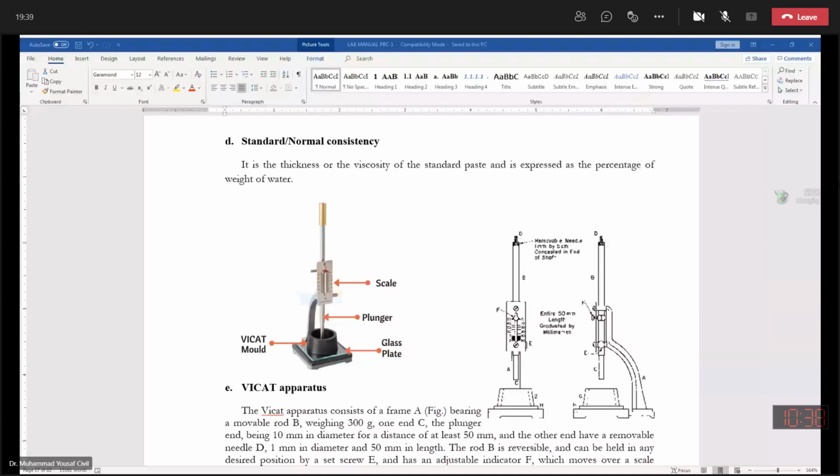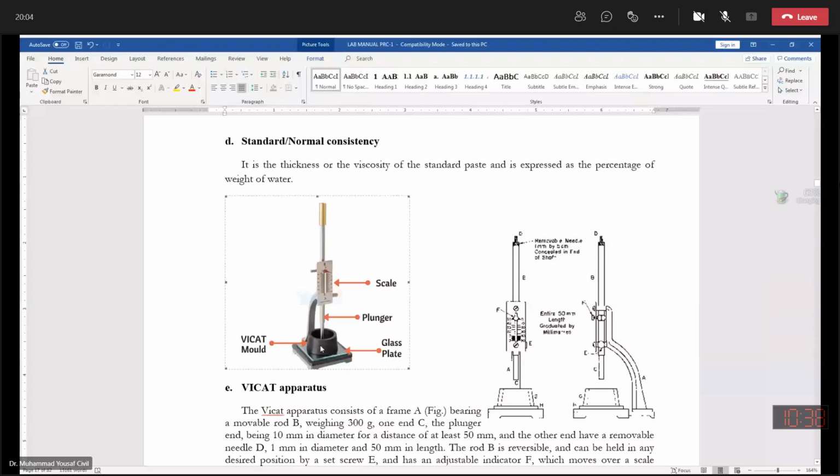So the amount of water that produces this paste, known as standard consistency paste, such that the plunger penetrates 10 millimeter down from the surface of the mold, is known as the standard consistency.